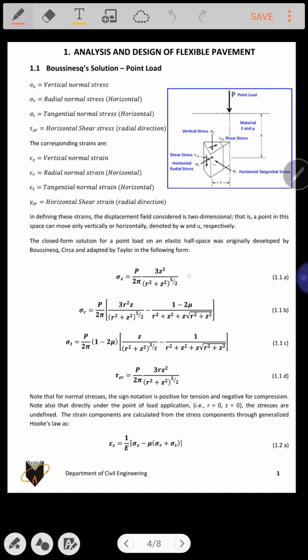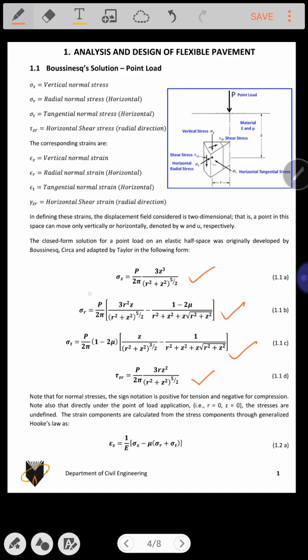Sigma z could be calculated by P upon 2 pi, 3 z cubed divided by r squared plus z squared raised to 5 by 2. Sigma r can be calculated with this formula. Sigma t can be calculated by this formula. Tau zr, which is nothing but a shear stress, can be calculated from this formula.